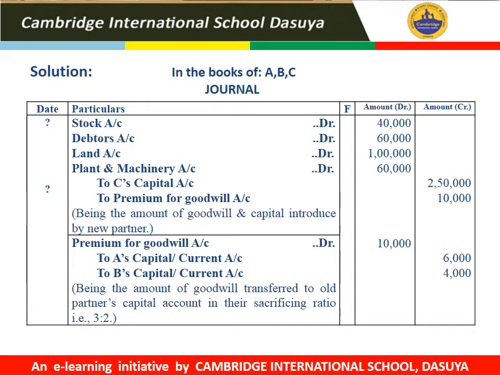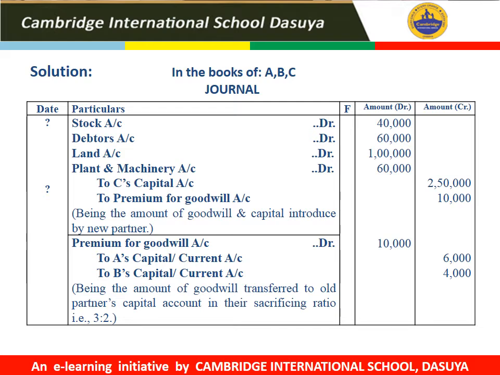So stock account debited 40,000, debtors account debited 60,000, land account debited 1 lakh, plant and machinery account debit 60,000, to C's capital account 2 lakh 50,000, to premium for goodwill 10,000. This premium for goodwill is calculated by multiplying the profit share of the new partner with the total goodwill of rupees 40,000.